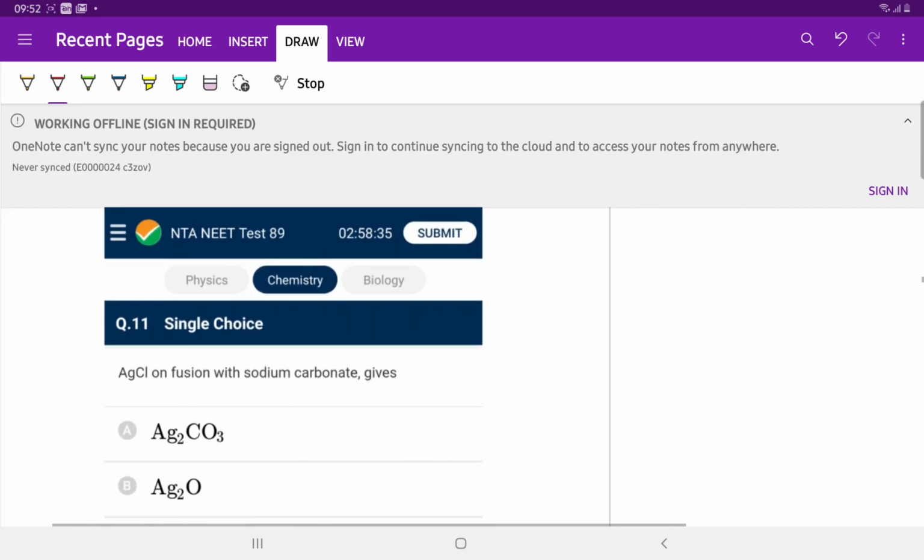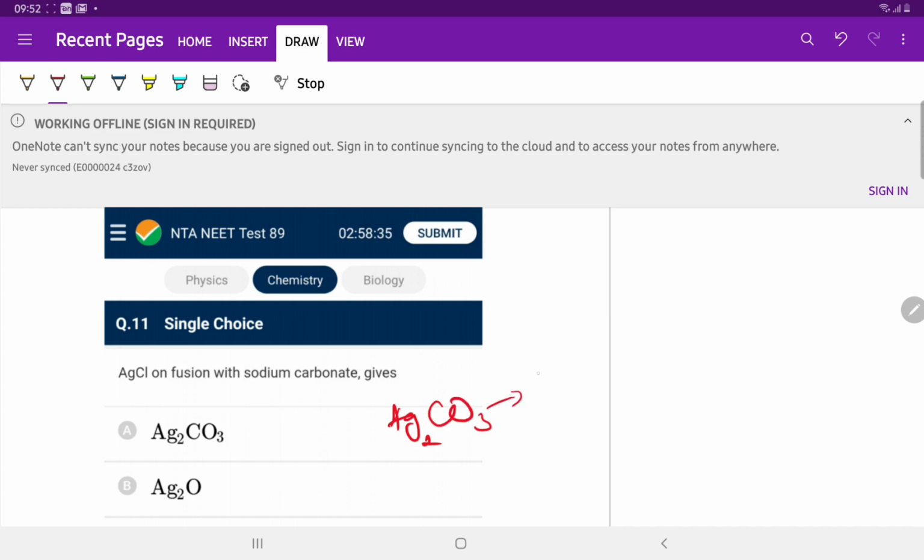We'll move to question number 11. AgCl on fusion with sodium carbonate gives silver carbonate, Ag2CO3, which ultimately converts into Ag plus CO2 plus O2.